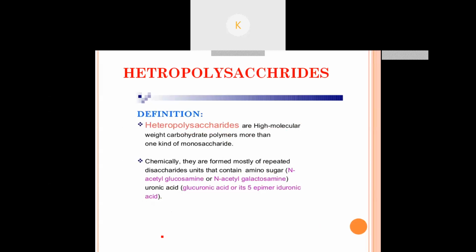Now we will come to heteropolysaccharides, which contain different monosaccharides. What we have studied so far had the same kind of monomer, for example glucose, all the monomers being glucose. Now what is the definition of heteropolysaccharide? Heteropolysaccharides are high molecular weight carbohydrate polymers with more than one kind of monosaccharide. Chemically they are formed mostly of repeated disaccharide units that contain amino sugars such as N-acetyl glucosamine, and glucuronic acid. We studied in our first lecture these acid derivatives of glucose.